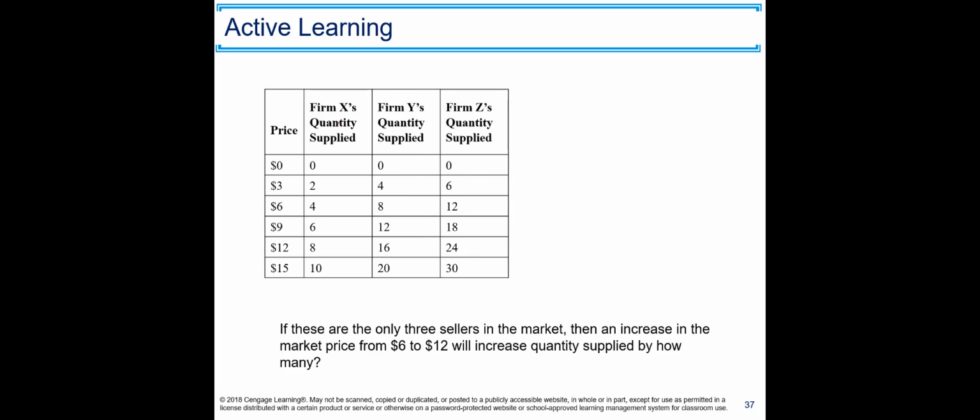Here is one example. You are given firm X, Y, and Z's supply schedule. If these are the only three sellers in the market, then an increase in the market price from $6 to $12 will increase quantity supplied by how many? Let's first find the market supply at $6. At $6, total amount supplied to the market is 4 plus 8 plus 12, which is 24. Now let's find out the market supply at $12. 8 plus 16 plus 24, which is 48. So as you see, the market supply increases from 24 to 48, by 24 units. So this is the answer.